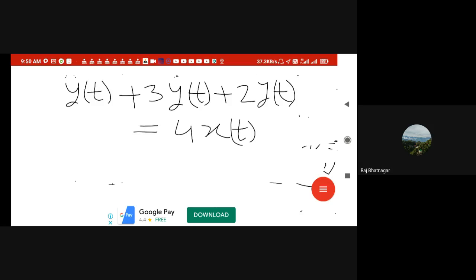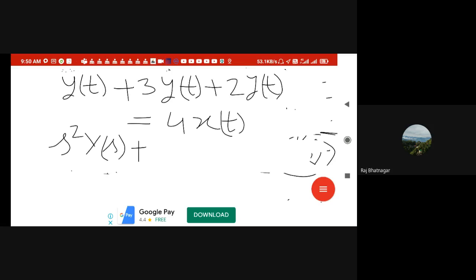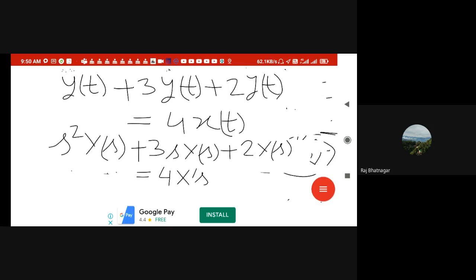Now to solve this differential equation, in place of the differentiation, I will write the Laplace transform of this equation. So the double dot means I have to write here s squared Y(s) plus 3 times s into Y(s) plus 2 times Y(s), and that is equal to 4 times X(s), right?